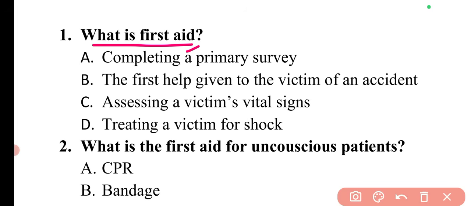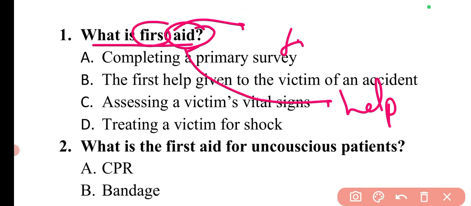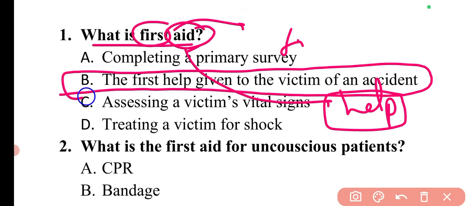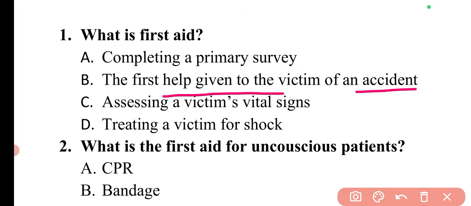Simply, first aid means, if you look at the term, first means pehli in Hindi, and aid means help. So the first help that is given to the victim of an accident or any other serious situation will be considered first aid. The first help given to the victim of an accident is the first aid.